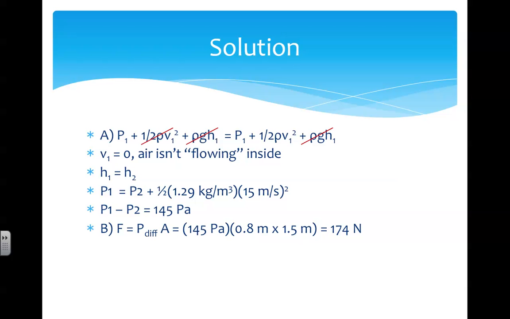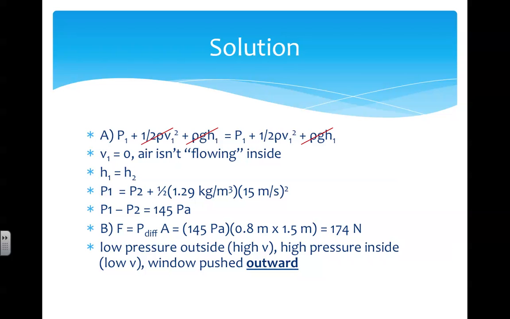Because there's a lower pressure outside the window, where the speed of the air is high, and a higher pressure inside the window because the speed of the air is low, or essentially 0, then there must be a net pressure outward and thus a net force outward.